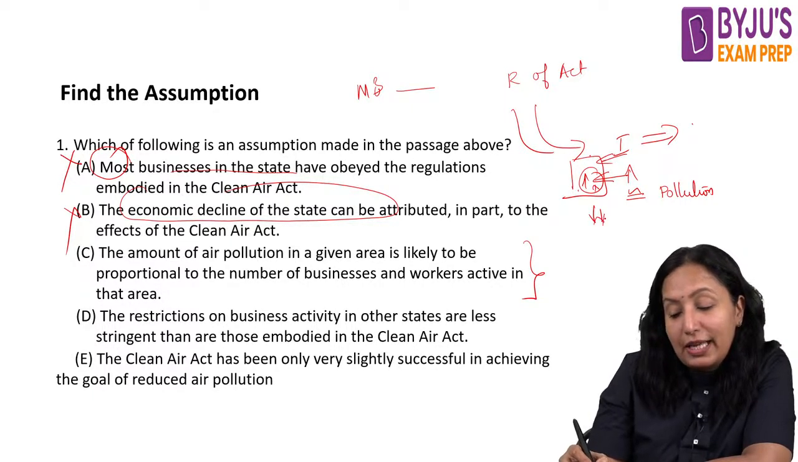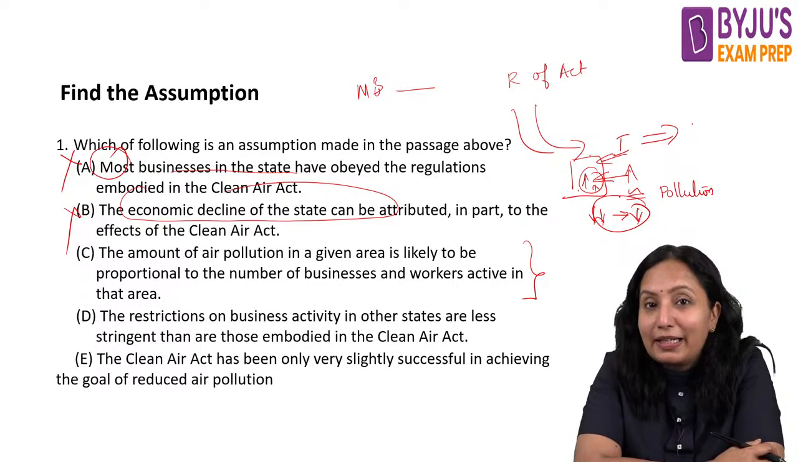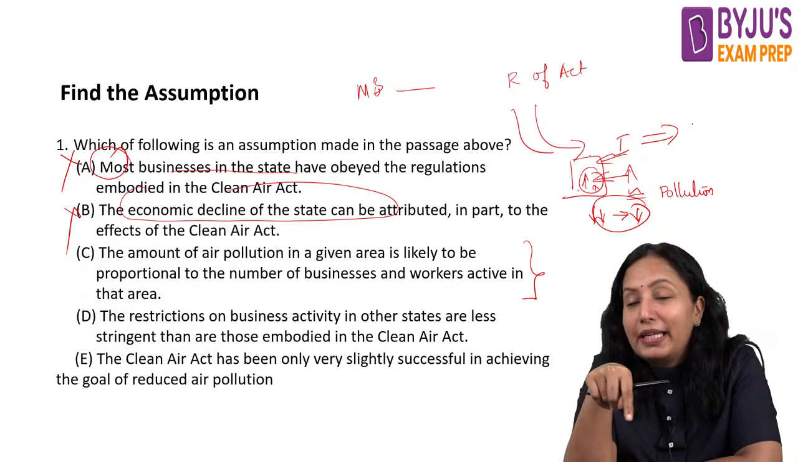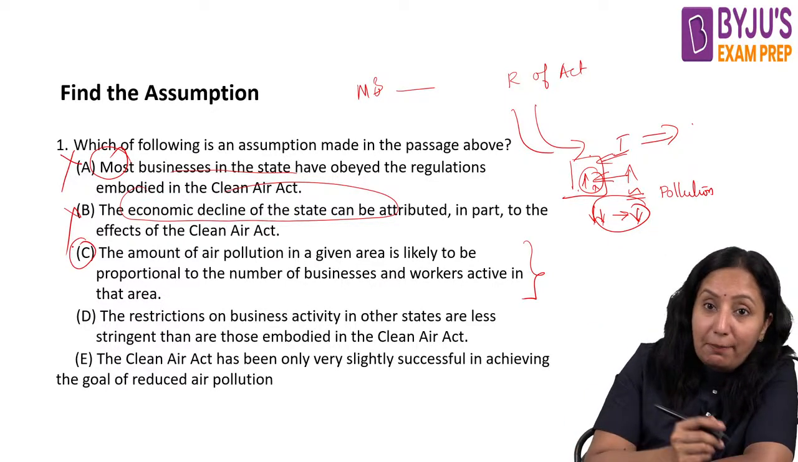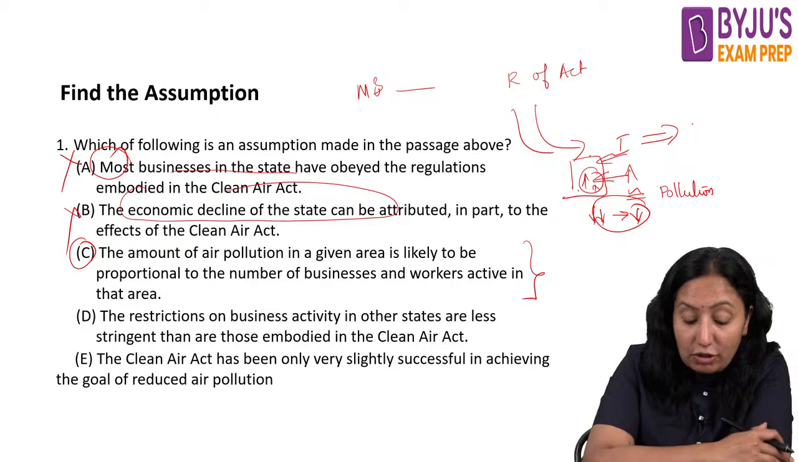So if it is low, then pollution will also be low. That is what they are saying in our paragraph. That means it is obeying this particular idea. So therefore we can keep C. But however, let us check other things also.